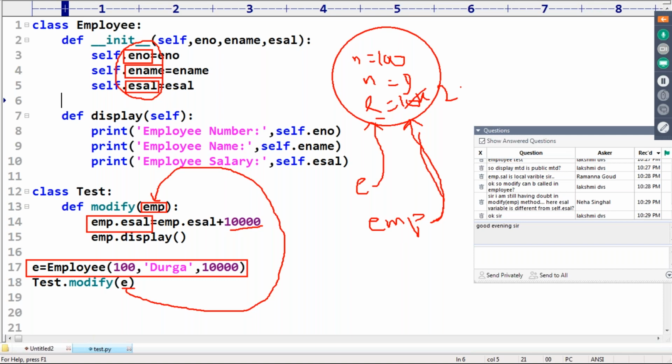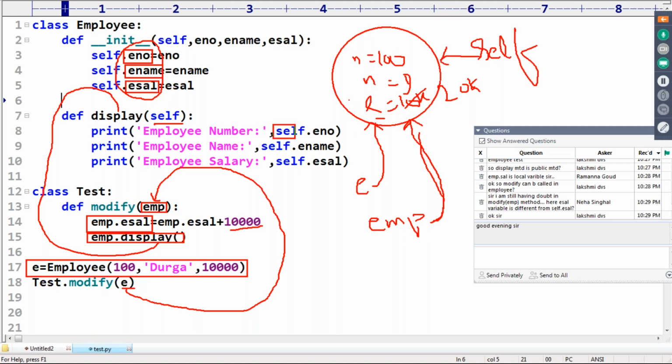Now it will become 20,000. Now on this emp object, we are calling the display method. Now the control comes to this display method. Self is the reference variable pointing to the current object.